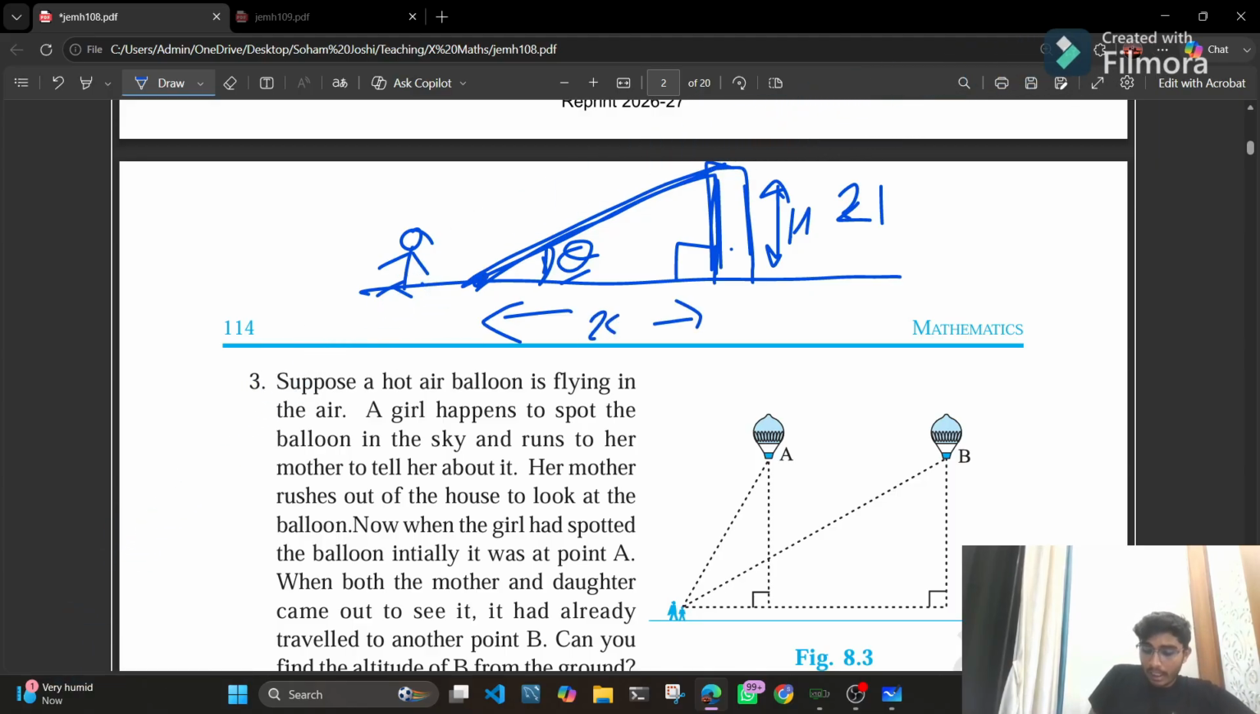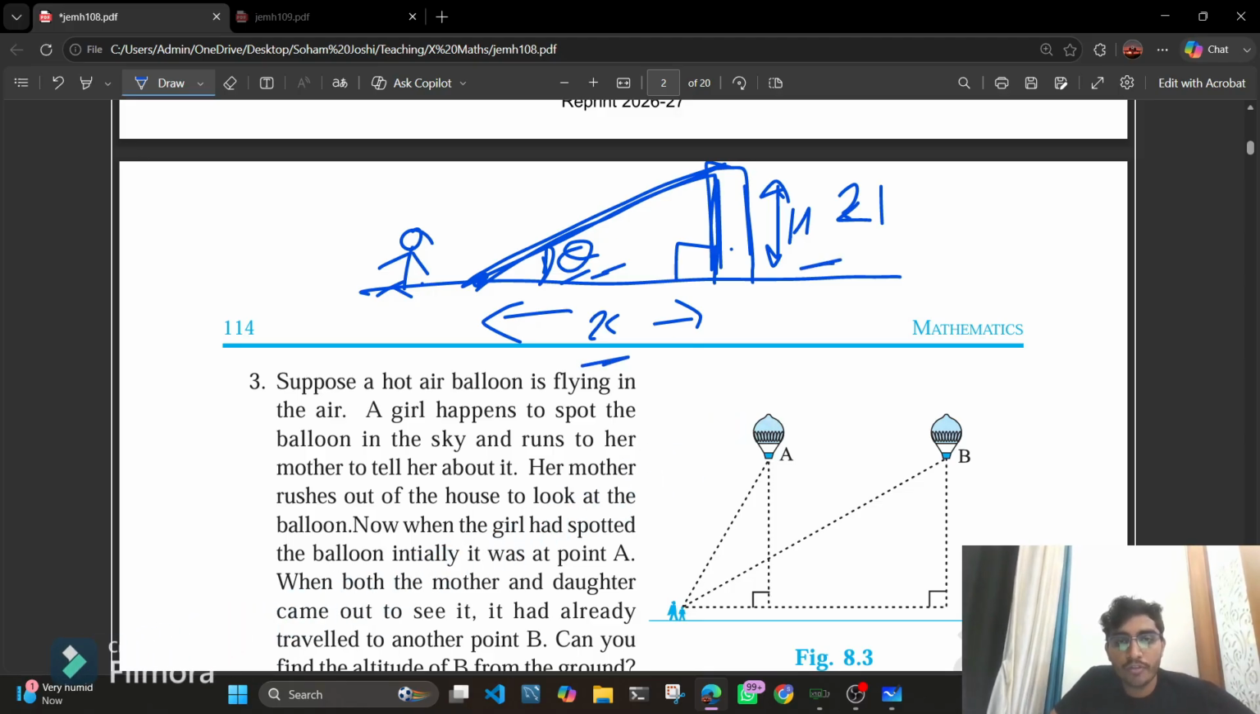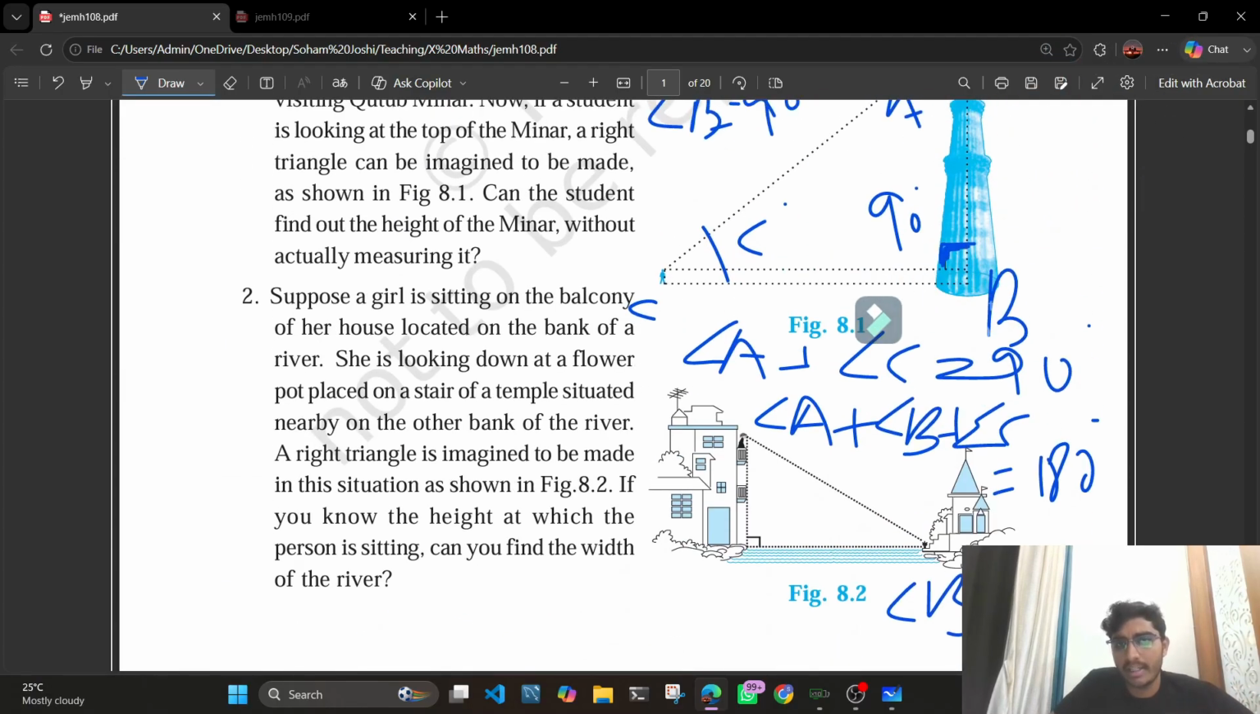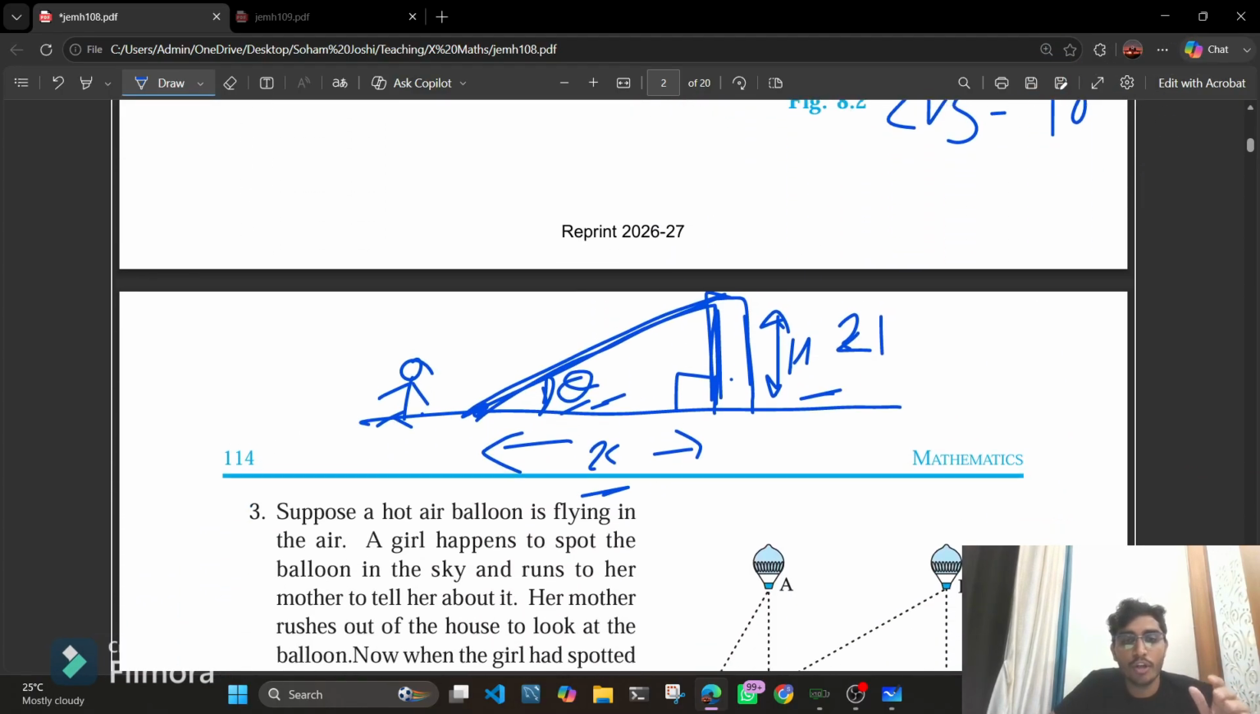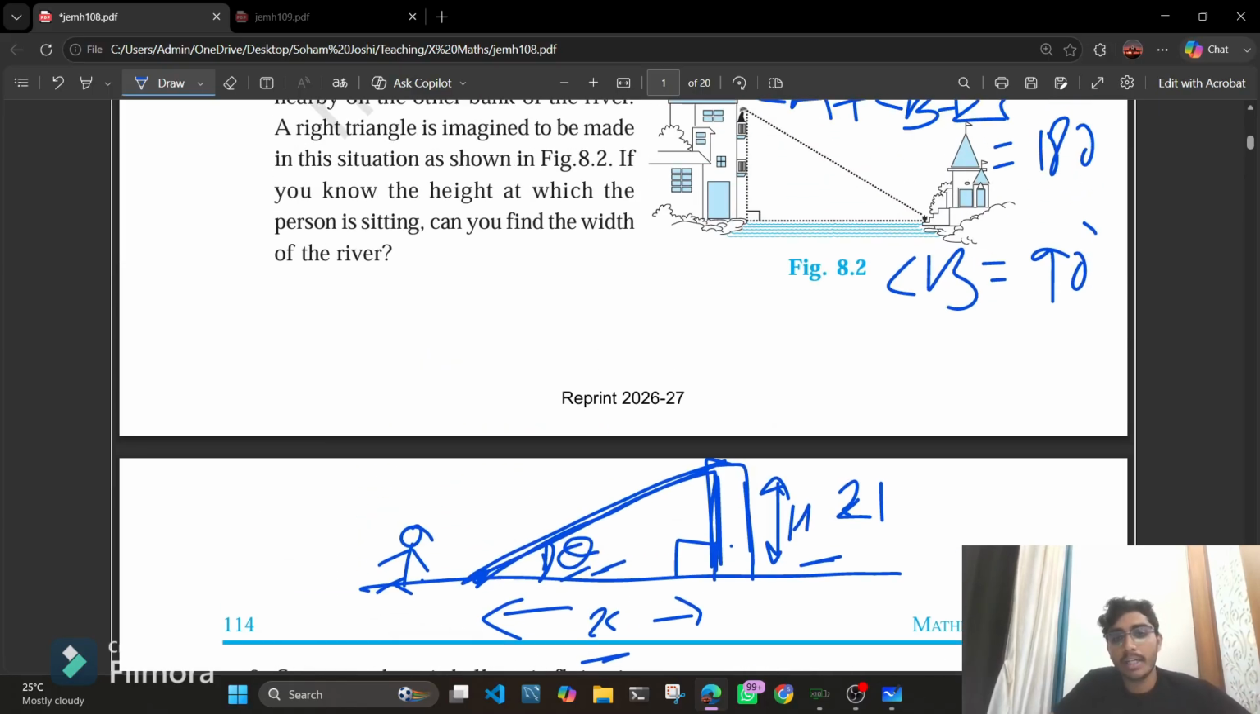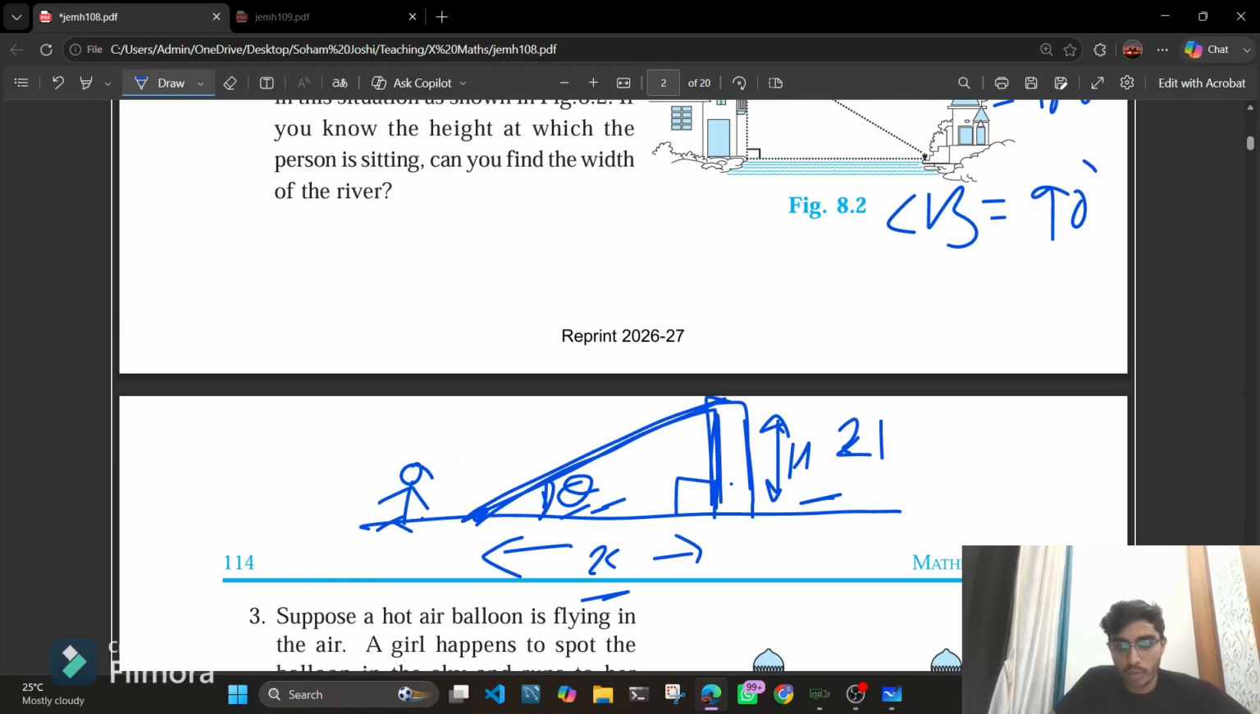Now I have three values over here: theta, that is the angle, h, and x. If I know any two of these three values, then I can find the third value. It might not help you as a class 10 student, but it might help you in the future.